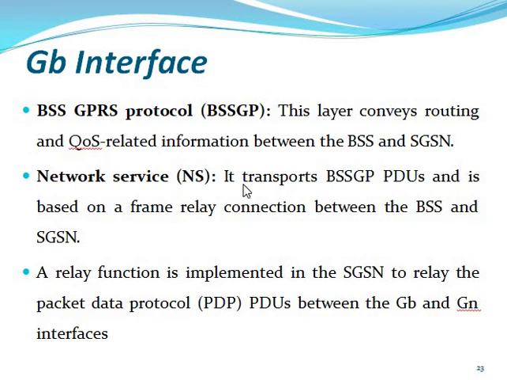Then the network services also transport the BSSGP PDUs based on the frame relay connection between BSS and SGSN. So the bit stream provides some frames, and the frames are converted into packets. So these are all the network service functionalities in the Gb interface. The relay functionality is implemented in the SGSN, relaying the packet data protocol PDUs between the Gb and Gn interfaces. It means that when some packet is sent and released, all the information goes to the Gb.